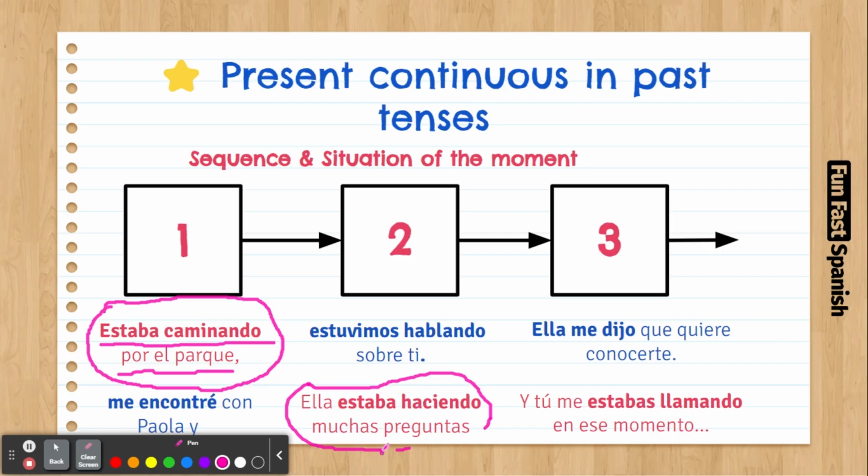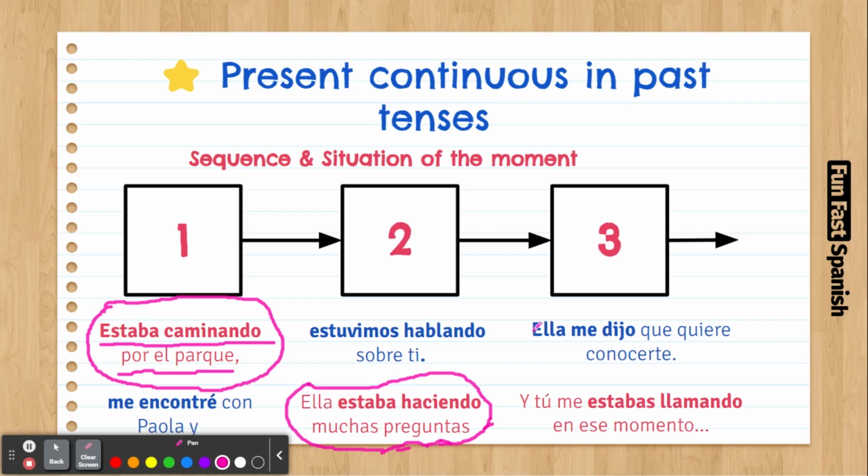That's how we say it in Spanish. When you say we ask questions, we don't ask them, we make them. We make questions. So ella estaba haciendo muchas preguntas. This is the description of what was going on. I mean, we were talking. That was the next thing. And when we were talking, she was asking a lot of questions. So let's go to the next one.